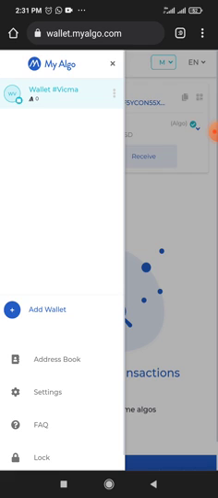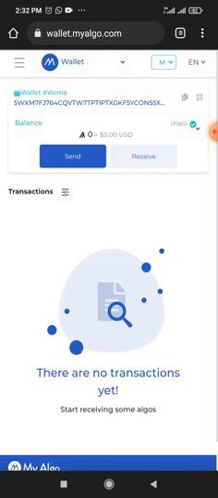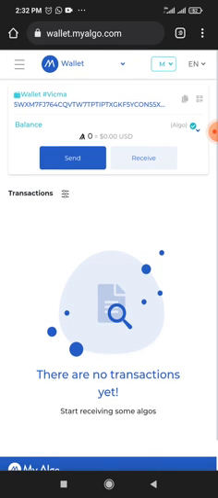wallet.myargo.com. Once you type it, it's automatically going to pop up. Once it pops up, you accept the terms and conditions. You click create account. Please ensure you pen down your 25 phrase words. Ensure you write down the 25 phrase words safely, somewhere secure and safe. Having done that, you click create wallet, and whatever step you follow, it's going to bring you to this stage.